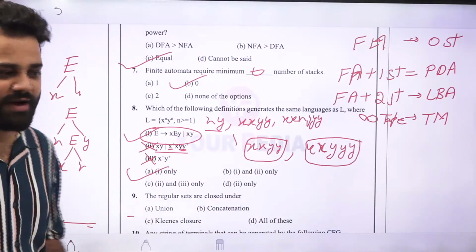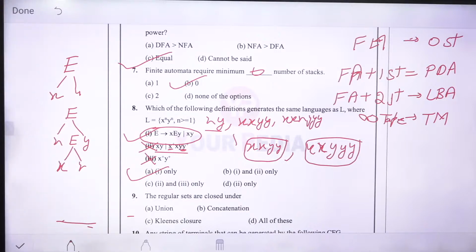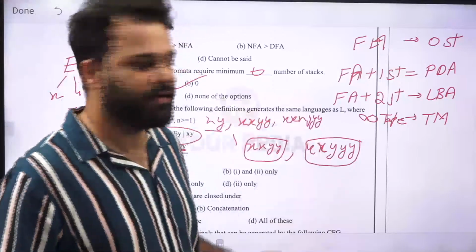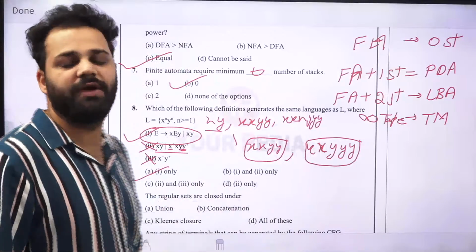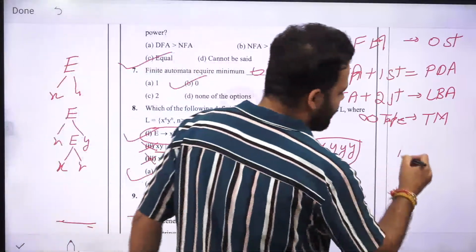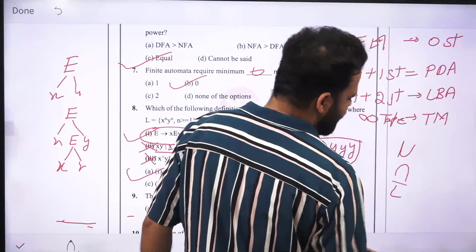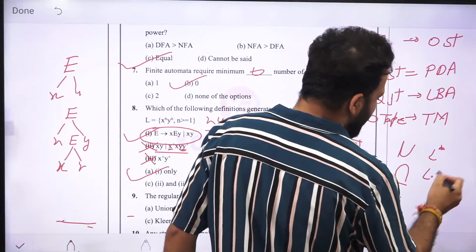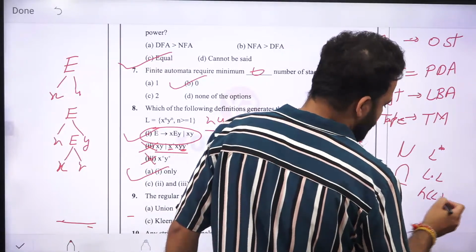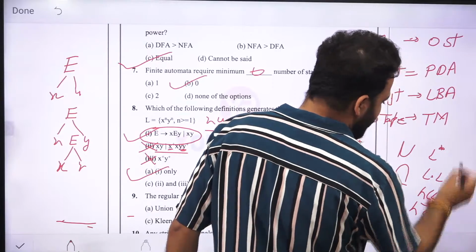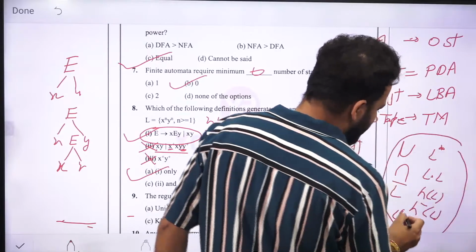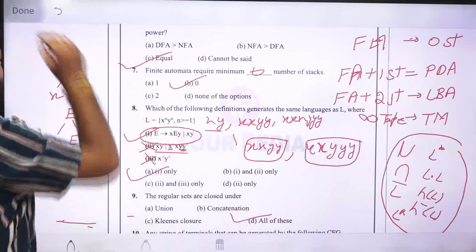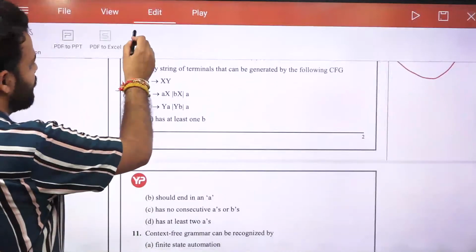Now next is, the regular languages are closed under which set? Regular languages are closed under everything. If you take union, concatenation, Kleene closure, intersection, complement, homomorphism, inverse homomorphism, or you can take reversal, regular languages are closed under all of these. So the correct option will be all of the above, option D.